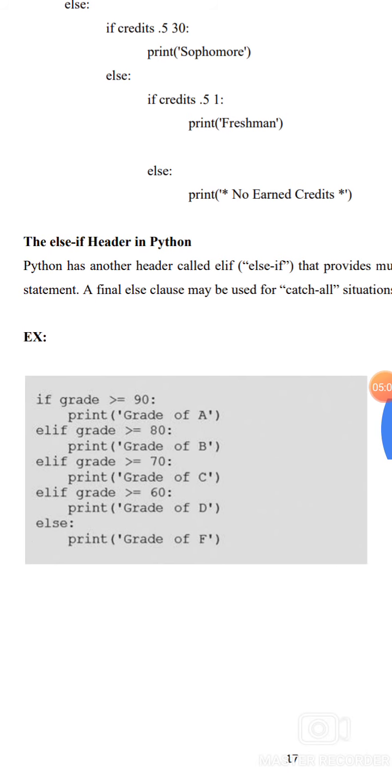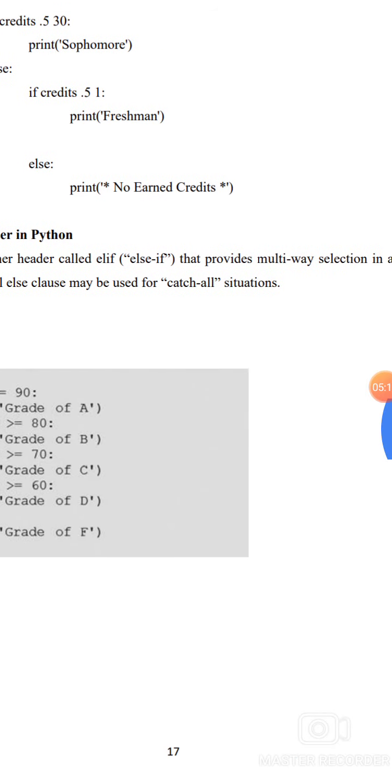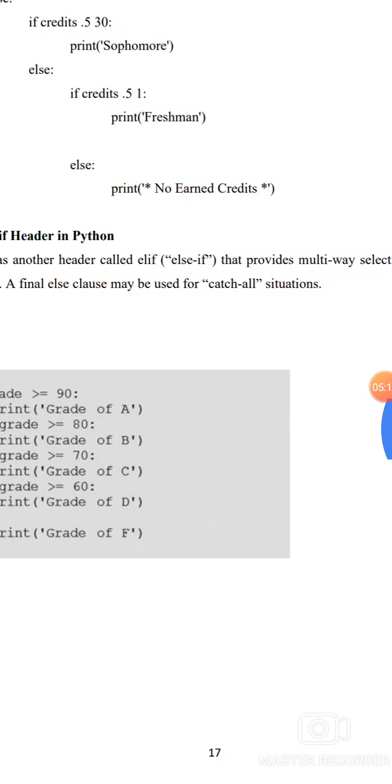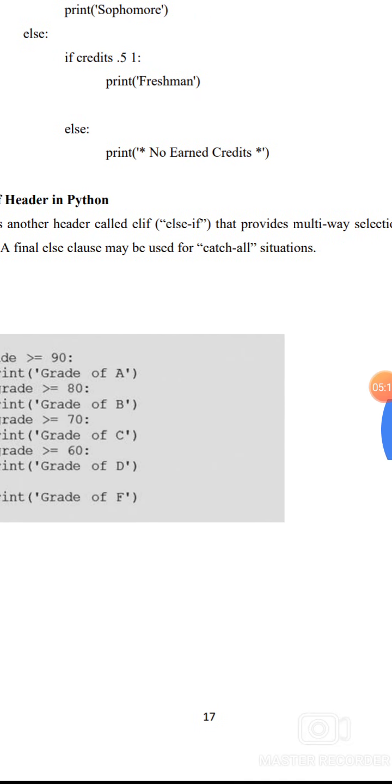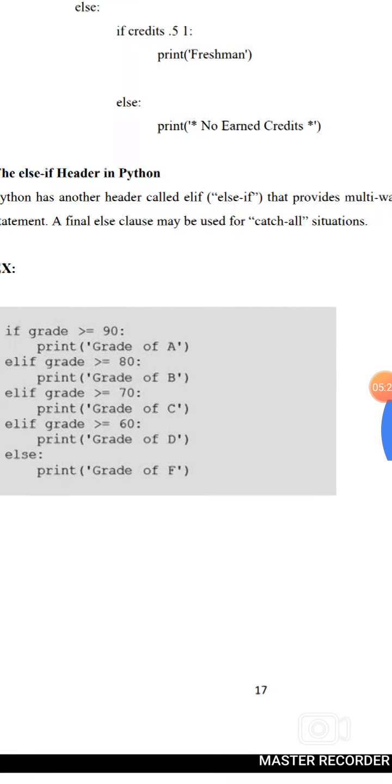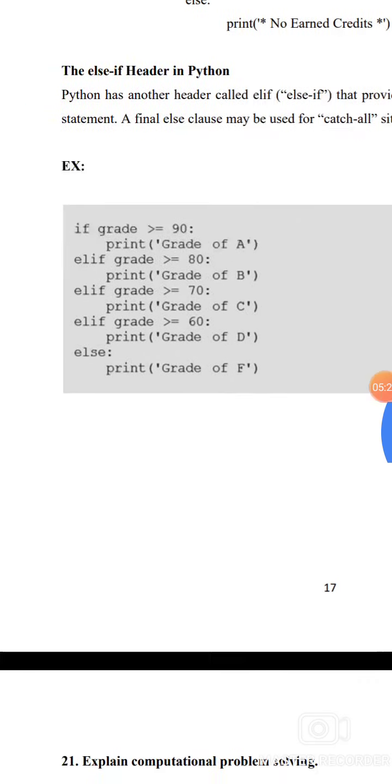The elif header in Python. Python has another header called the elif header that provides multi-way selection in a single if statement. A final else clause may be used for the catch-all situation.